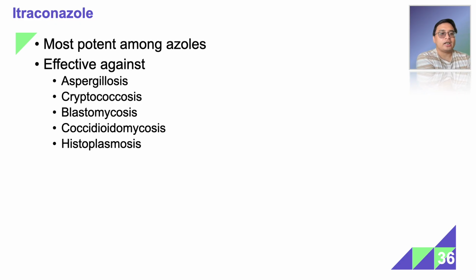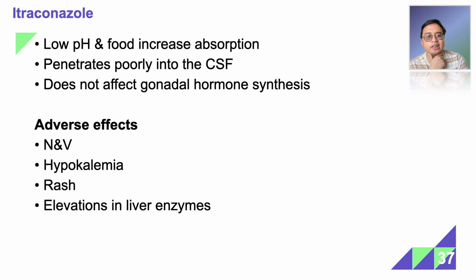Itraconazole is the most potent among azoles. It's effective against aspergillosis, cryptococcosis, blastomycosis, and coccidioidomycosis, as well as histoplasmosis. Similarly to ketoconazole, low pH and food would increase absorption. It also penetrates poorly to the CSF, but in contrast to ketoconazole, it does not affect gonadal hormone synthesis. But other adverse effects include a rash and elevations in liver enzymes. Right.